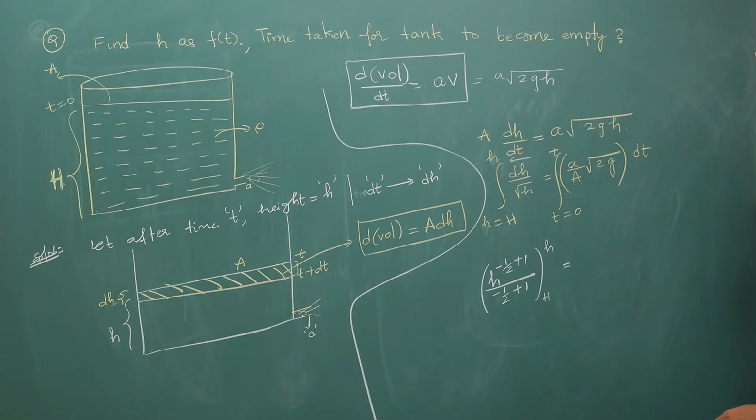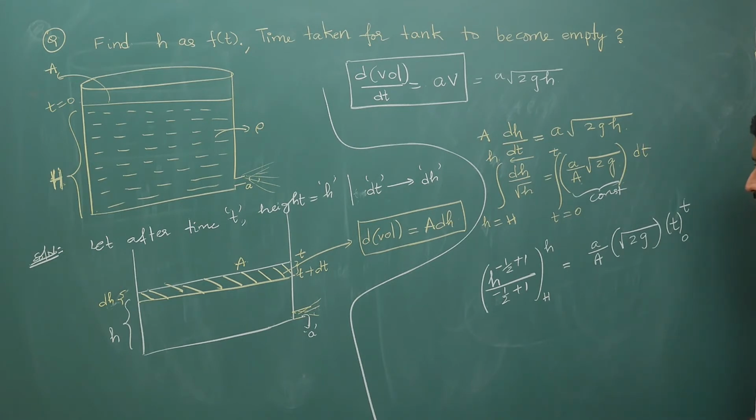Because the volume is decreasing, we have to keep a minus sign. So a by A into under root 2g into the integral of dt, which is t, lower limit 0, upper limit t. This entire term is constant, and a constant can be taken out of the integral.